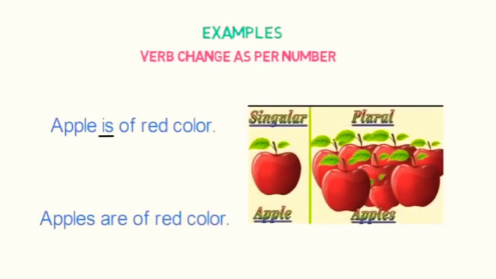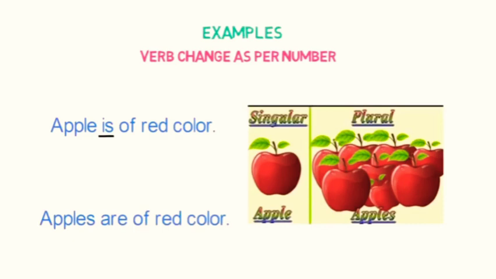Now look at the examples of verbs that change as per number. Apple is of red color. So here apple is singular and the verb used in this sentence is, which is also used for singular. Whereas in the second sentence, apples are of red color. So apples here is plural and the verb used with this subject is also plural, are.